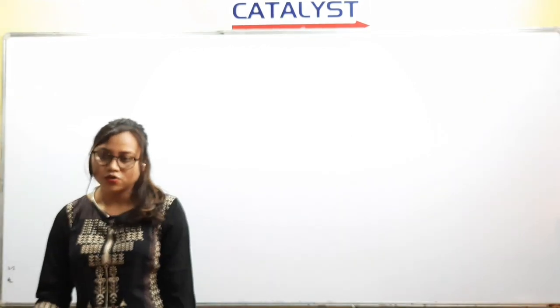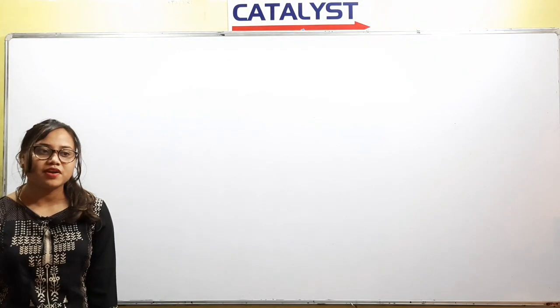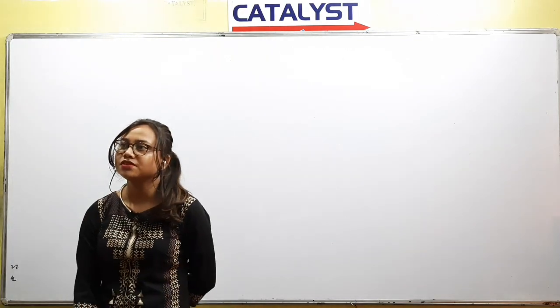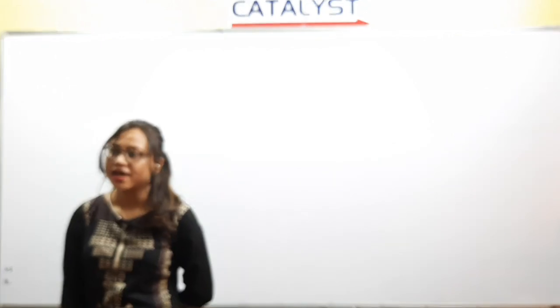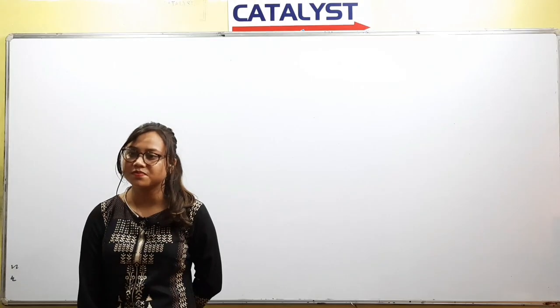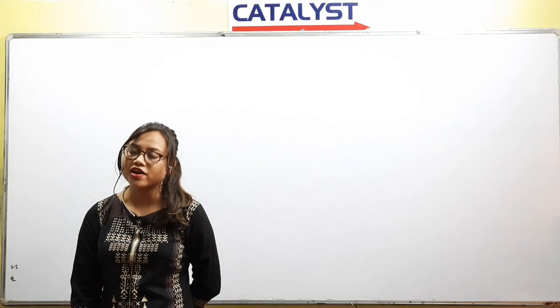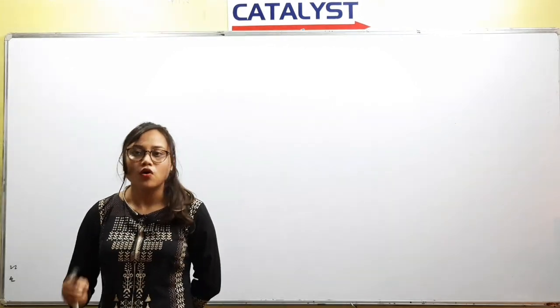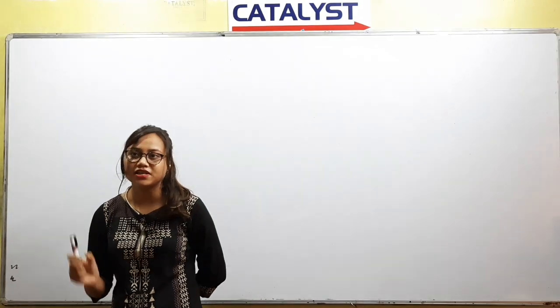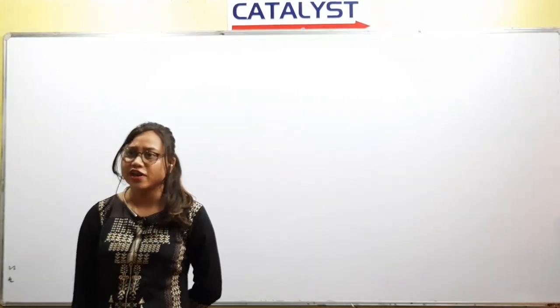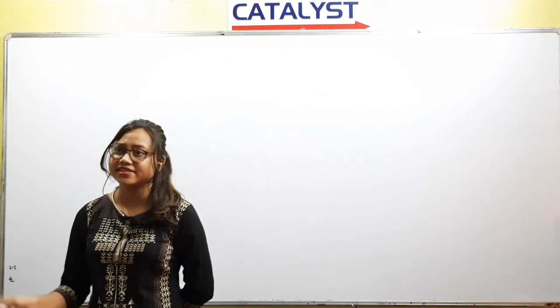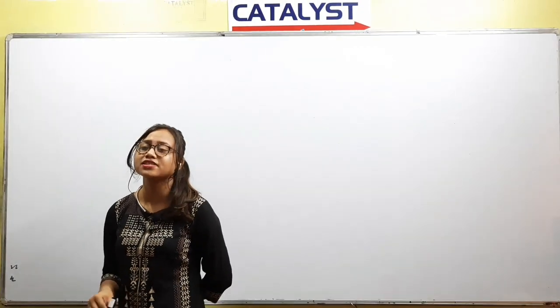So I will begin the class. Last class we were discussing trisomy. We have already discussed 3 cases under trisomy. One is Patau syndrome, that is due to trisomy of chromosome number 13. Edwards syndrome due to trisomy of chromosome number 18, and Down syndrome due to trisomy of chromosome number 21. All these 3 conditions take place in the autosome chromosomes. There is another case of trisomy that takes place in the sex chromosome, that is the Klinefelter syndrome.